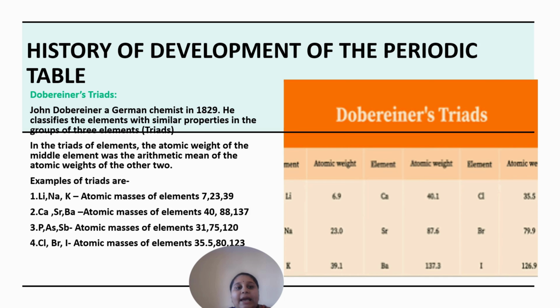The elements are arranged from left to right and top to bottom in the increasing order of their atomic numbers. The elements in the same group have the same configuration of valence electrons and therefore have similar properties, and elements in the same period have an increasing number of valence electrons.